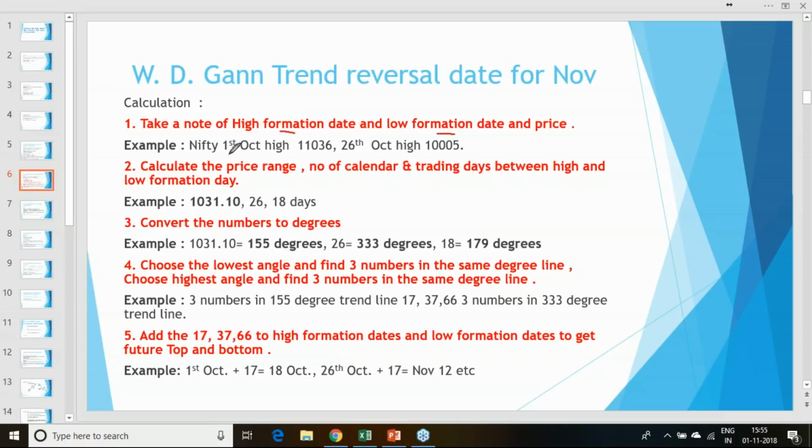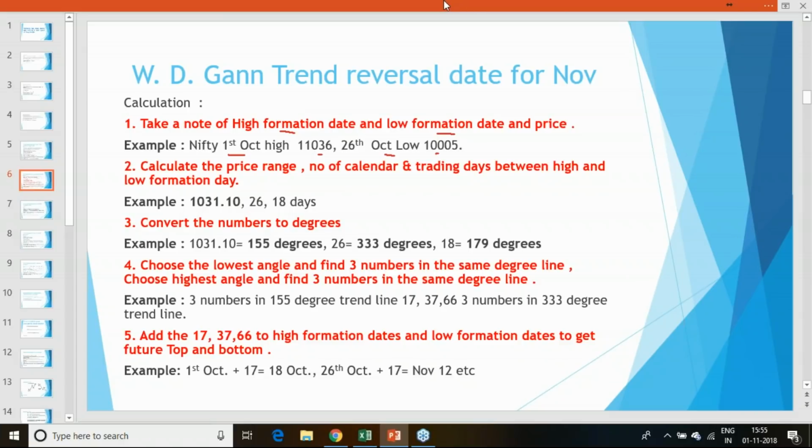For example, for the month of October, Nifty made its high on 1st October, and on 26th October the low was made. This is the spot data, not the future Nifty. So this is the spot Nifty data, and this is the value it has given. The price range between this high and the low is 1031 points, with 26 calendar days and 18 trading days between 1st October and 26th October.